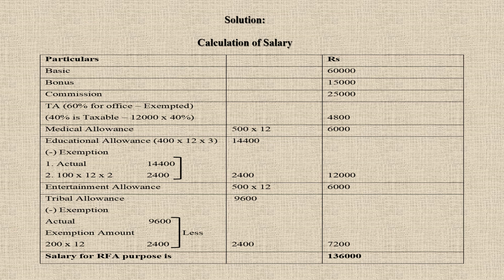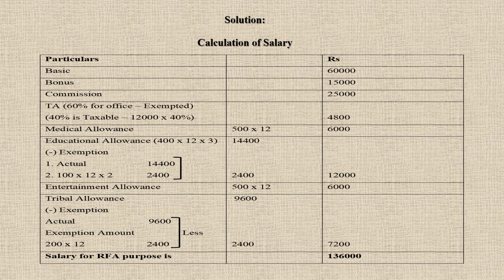So actual amount is 14,400. 100 into 12 months into 2 children is exempted from tax. So it is 2,400. Which is less? 2,400 is less. So you minus that from the education allowance that he is receiving. You will get 12,000 to the outer column.